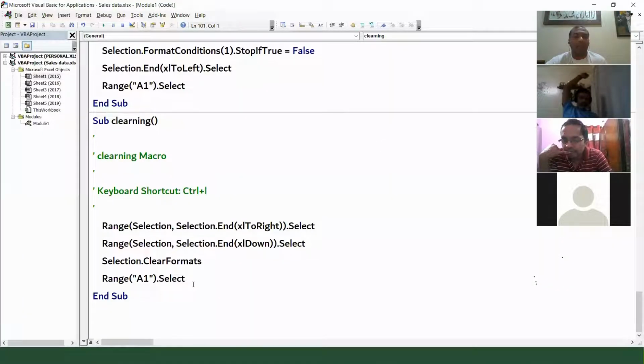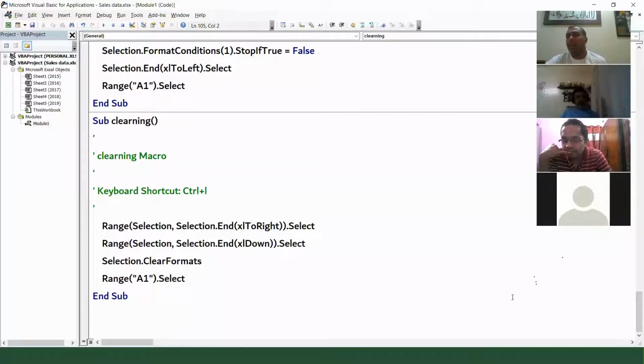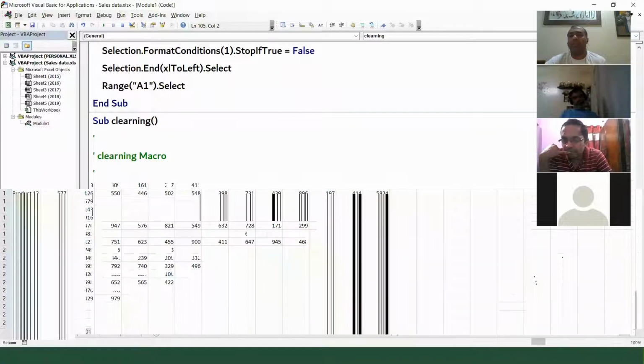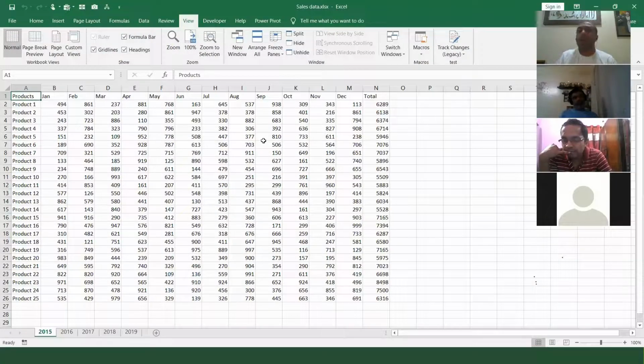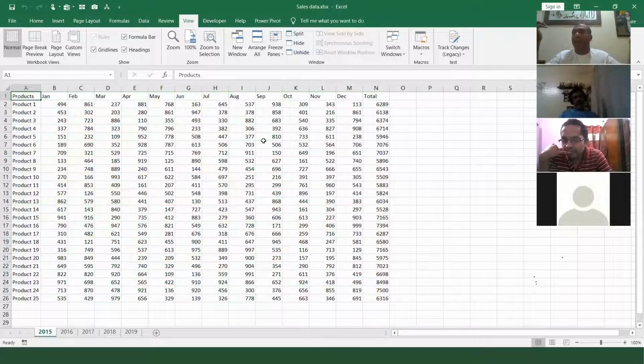So this is a clearing macro. See, actually it's very simple. If you learn it now, nothing is hard. Once you start learning, it's very simple. Okay, great. Friends, let's move ahead. Now the next topic is how do you create a button to run the macro? So I'm pressing Control M and it's happening. I say Control L, it's getting cleared.